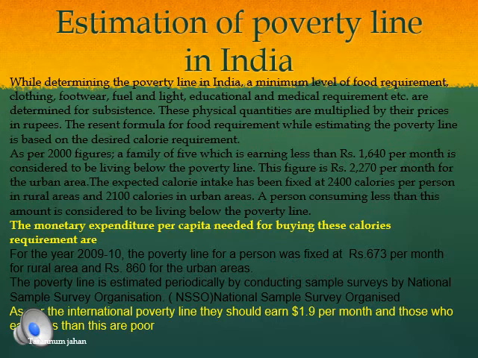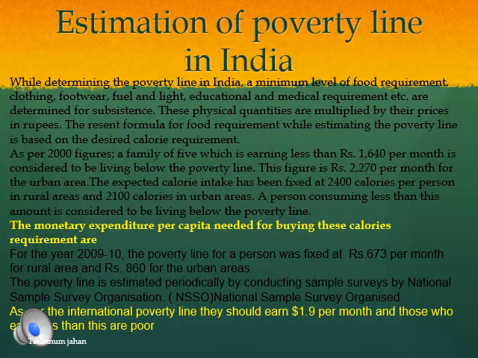In a similar way, in order to intake the given calories, the person should earn a certain amount of money. That money has been determined, that is, one more benchmark was determined, because the above mentioned was the 2000 figure. Now we have the monetary expenditure per capita needed for buying this calorie requirement as per 2009 and 10.